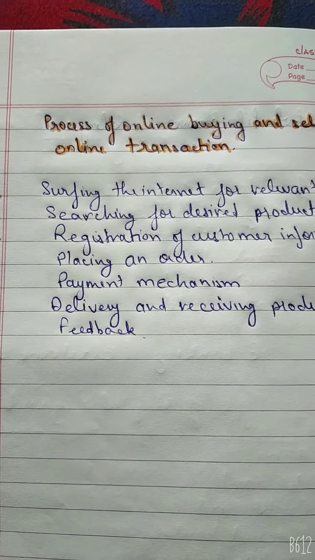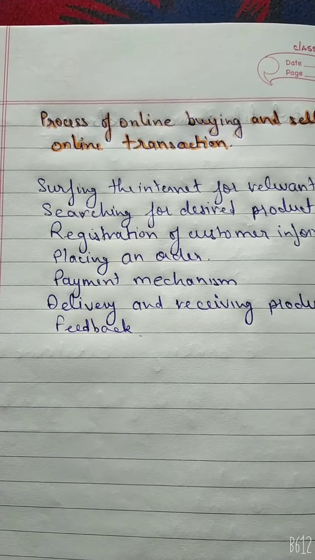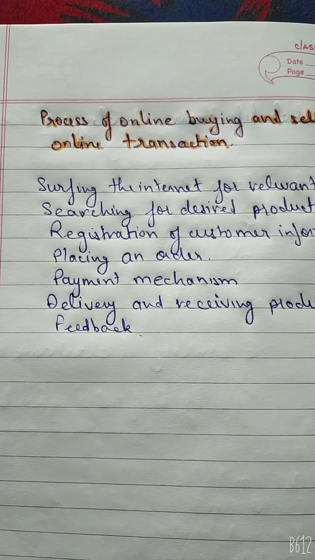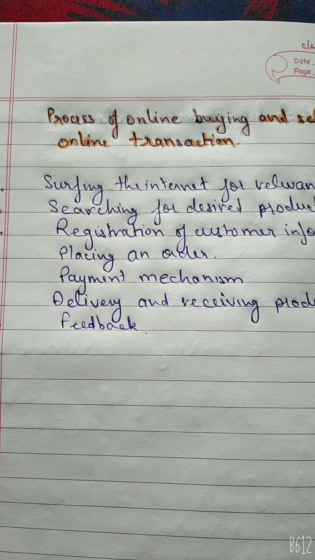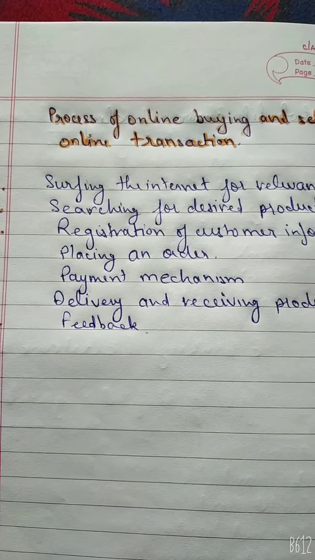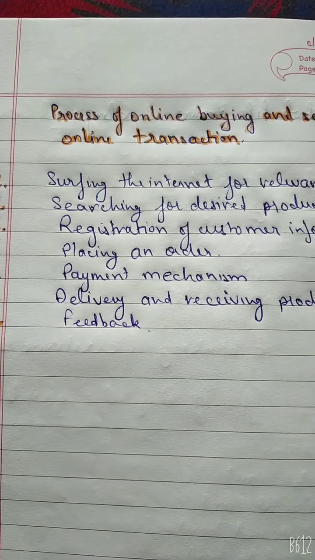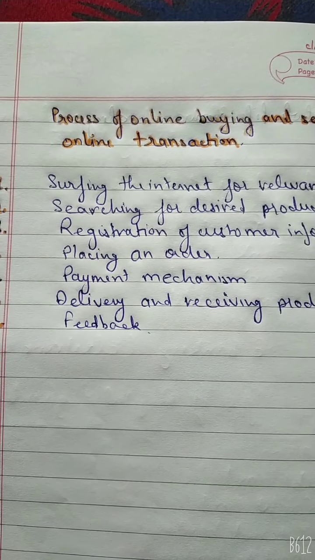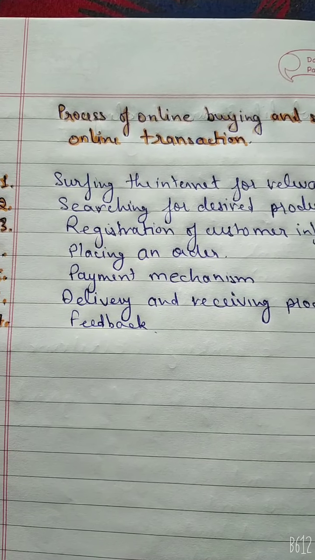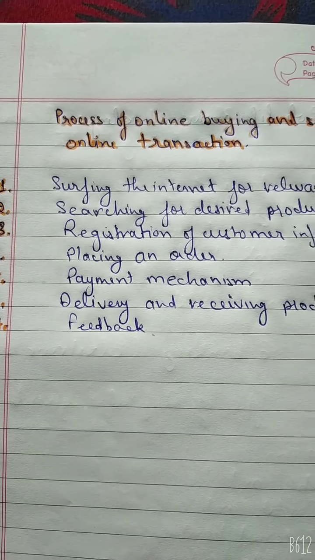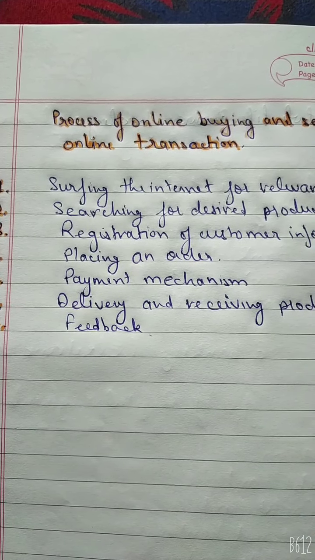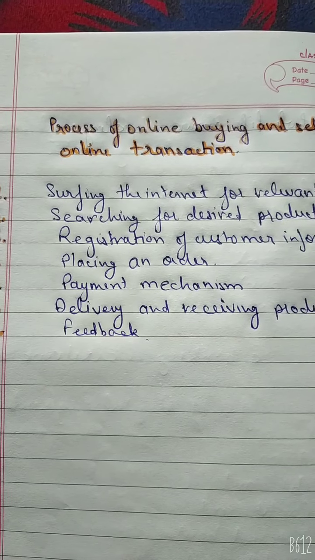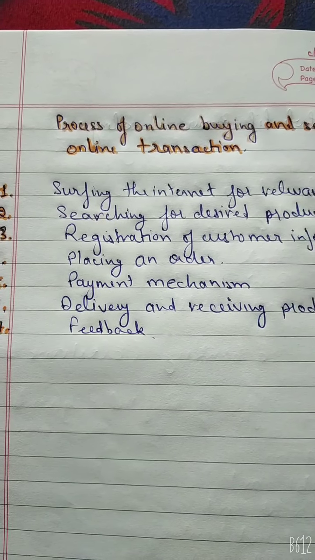Next, delivery and receiving the product. The website of the e-business notifies the appropriate date and time when the product will be received by the buyer and customer. They also provide tracking features for the customer to confirm the delivery process. When the product is received by the buyer, the order placed by the customer is signed off and a receipt notification is sent to the customer via email or SMS. In case of unavailability of the product within the appropriate duration, the e-business cancels the order and refunds the complete amount to the customer.